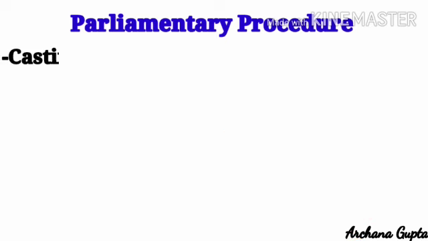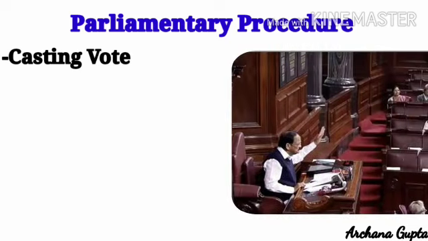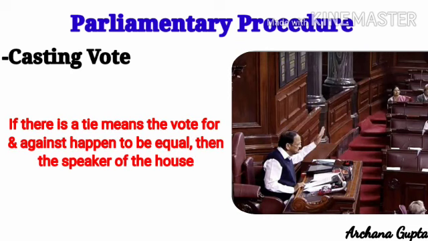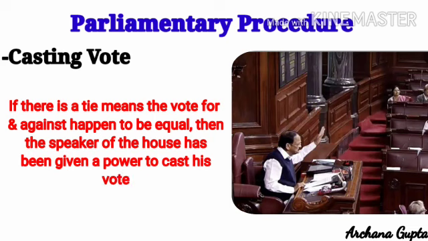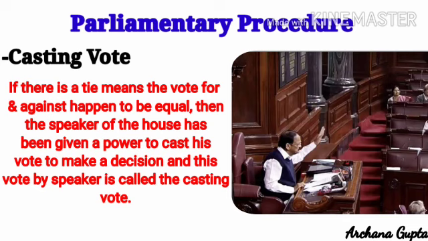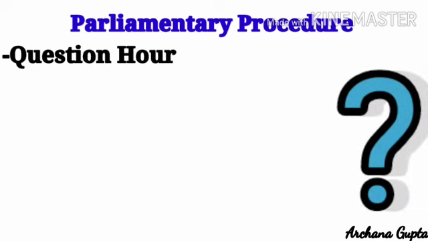Okay. Now, let's see the casting vote. Though the decisions of the House are taken by a majority vote, if there is a tie, meaning the votes for and against happen to be equal, then the Speaker of the House has the power to cast his vote to make a decision, and this vote by the Speaker is called the casting vote. But one thing is also important: he does not vote in the first instance unless there is a tie.